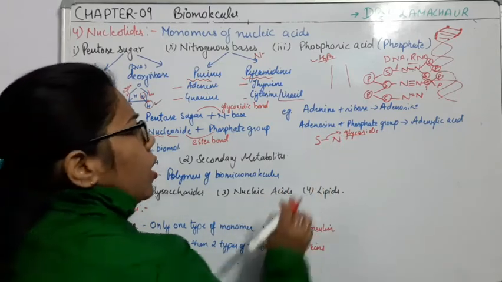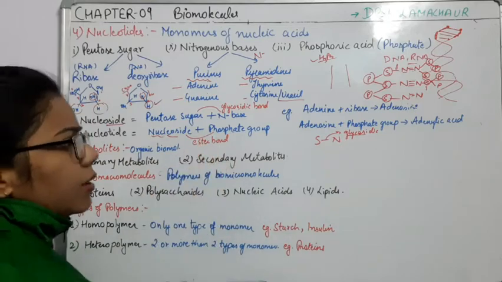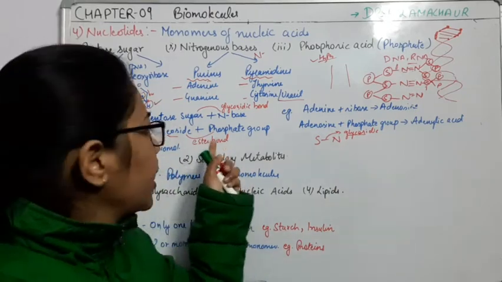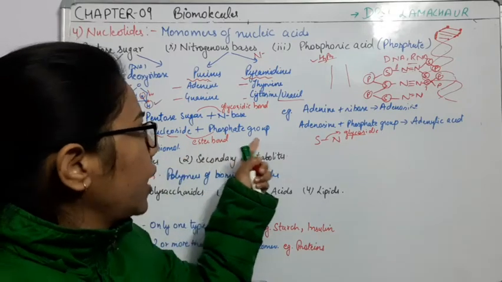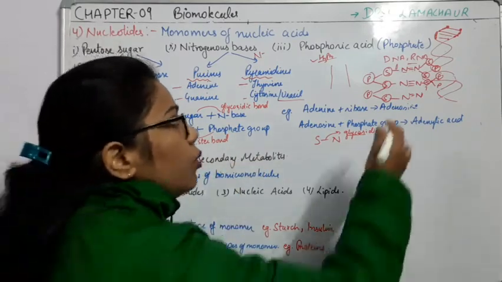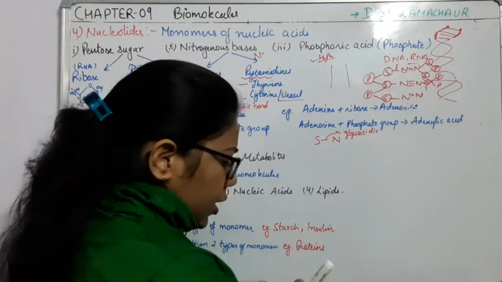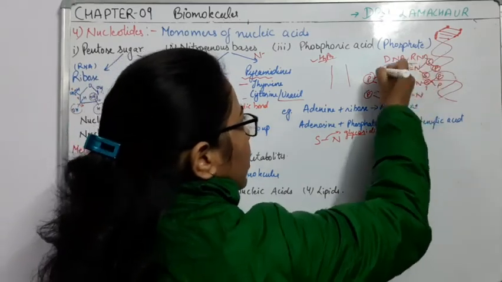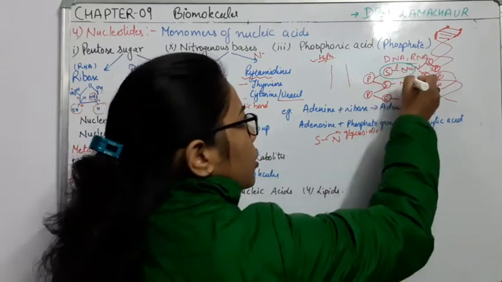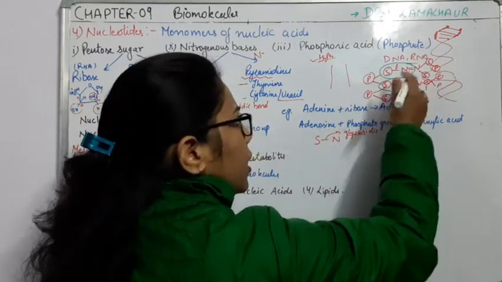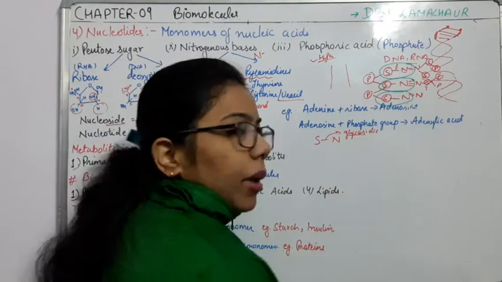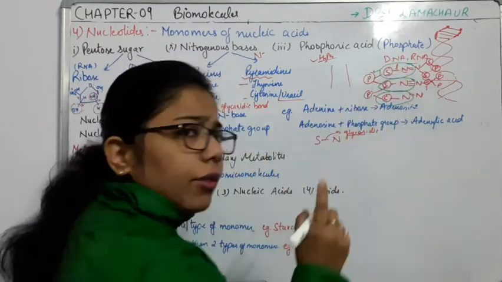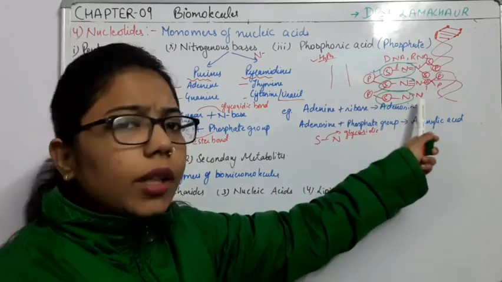Now comes the other bond, that is the ester bond. Where is the ester bond present? Between the nucleoside and the phosphate group. What is the nucleoside? If I show this structure here, this sugar and this nitrogen is the nucleoside part. When it combines with this phosphorus, it forms the nucleotide.